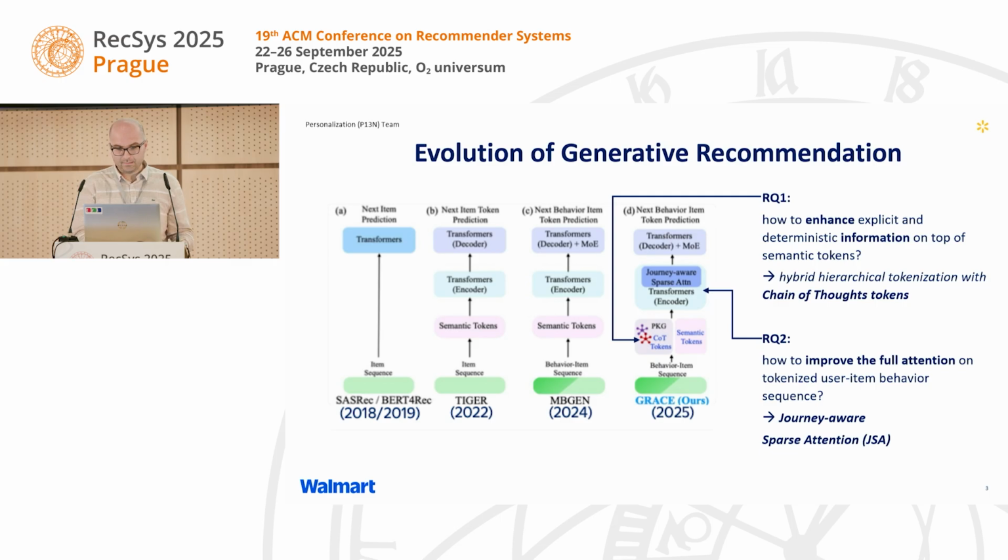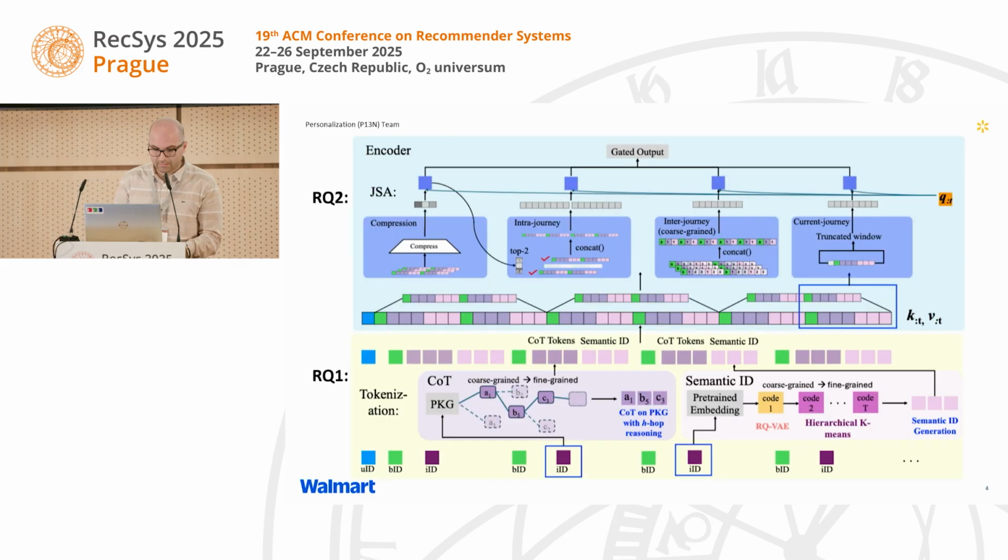In this slide, we can see the architecture of GRACE. It has two components, RQ1 and RQ2. RQ1 is tokenization, where we introduce a hybrid approach. For each item in the user behavior sequence, we generate two sets of tokens.